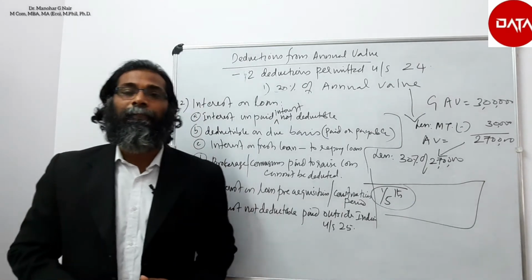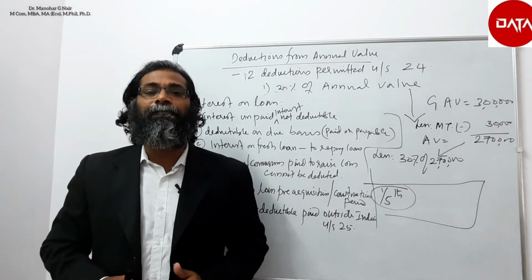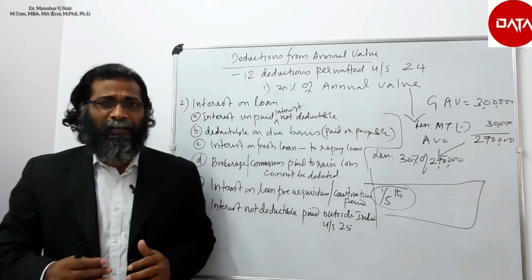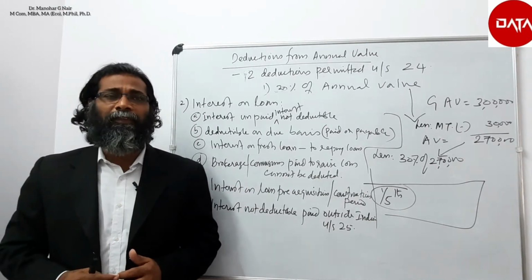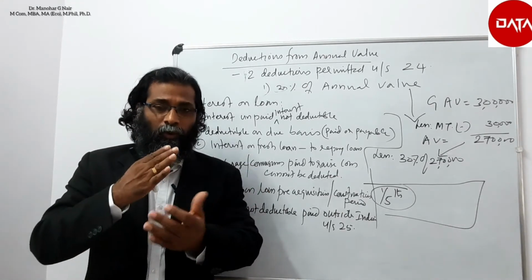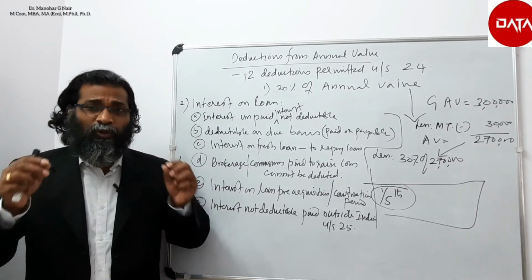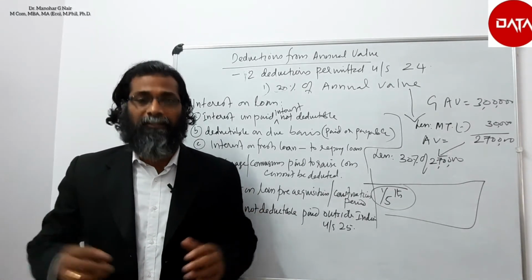That means the interest on loan prior to the completion of construction or prior to the purchase of the building can be kept accumulated, divided into 5 equal installments, and absorbed in 5 years.